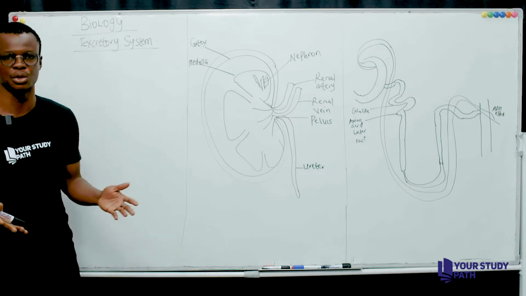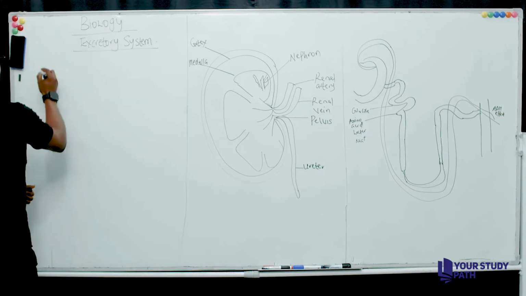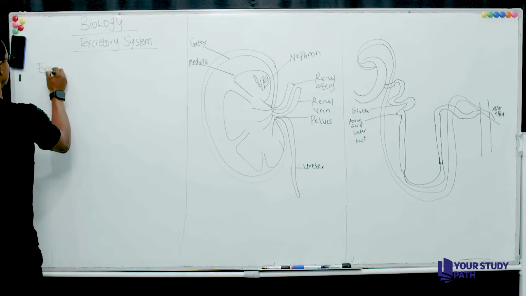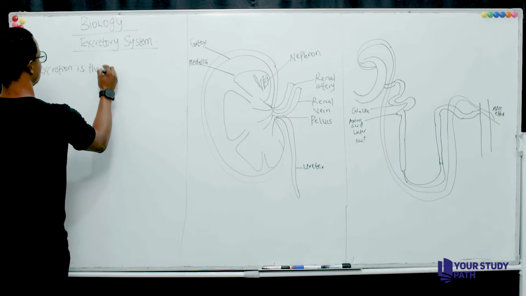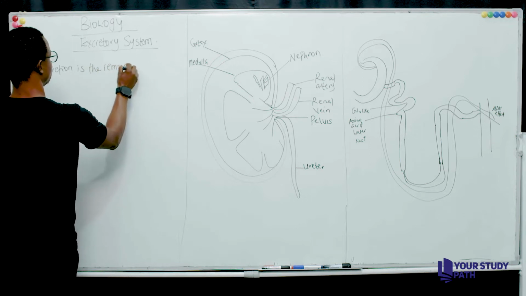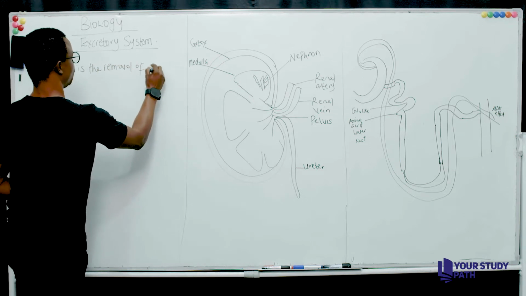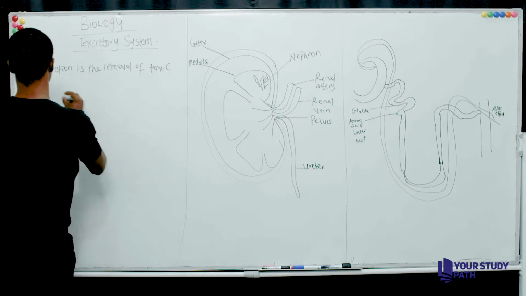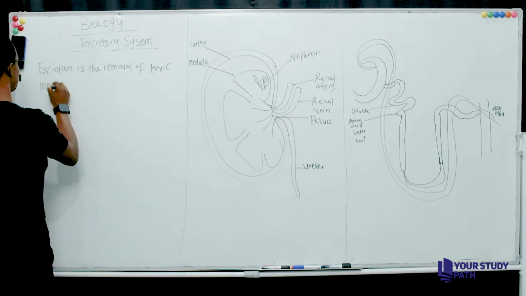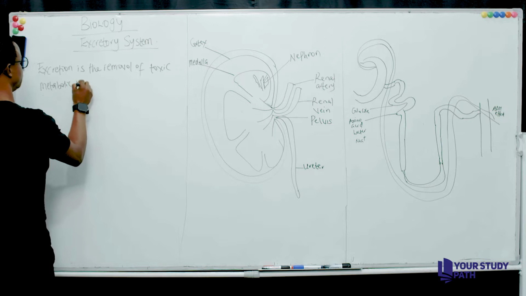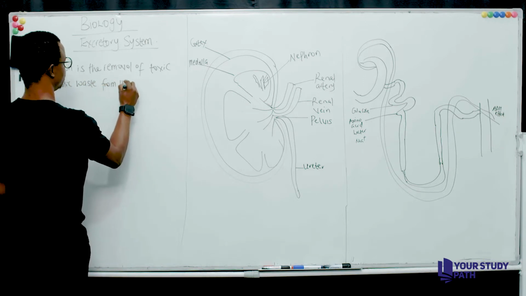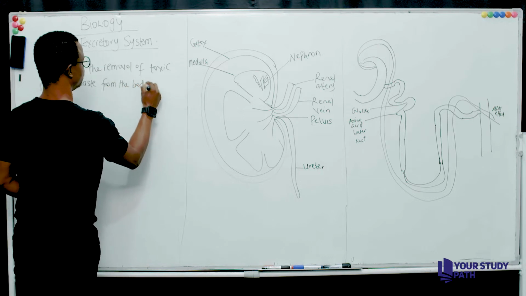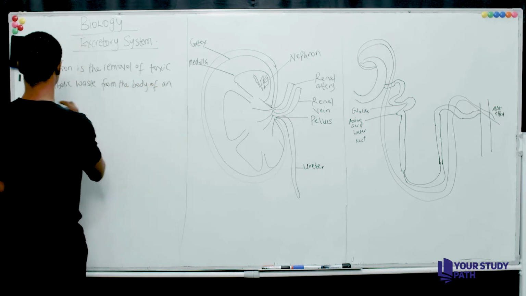What is excretion? Excretion simply means the removal of toxic metabolic waste from the body of an organism.